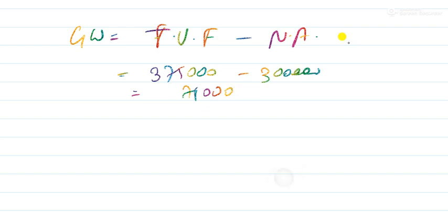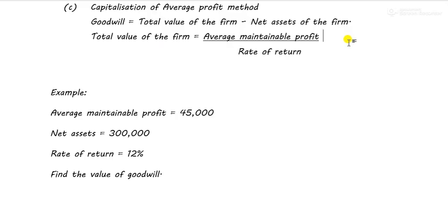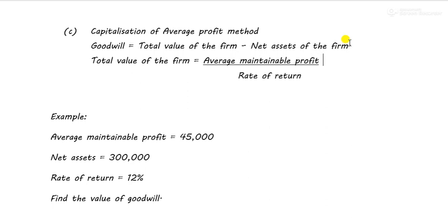75,000, not lakhs. So 75,000 will be my value of goodwill. So this was it. And what are net assets? Net assets are the total assets of the firm minus the outside liabilities. If they tell you how to calculate, net assets are the total assets of the firm minus outside liabilities.